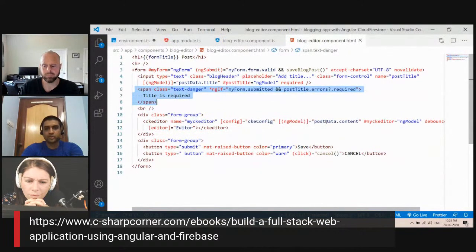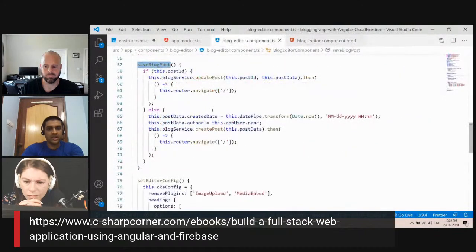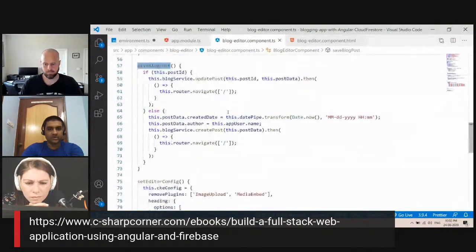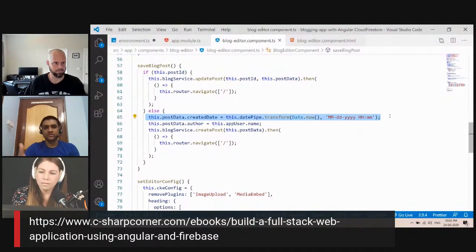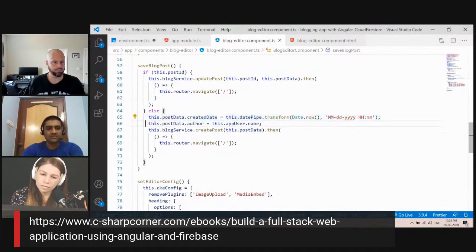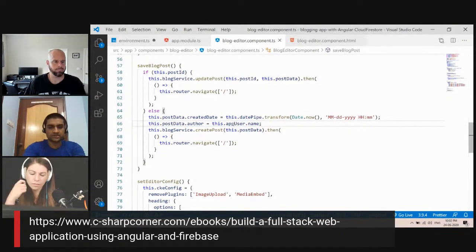So this postData.content will contain my content, and then I will add the date over here. You can see I am sending the current Date.now, so this will have the date when the blog is created. And I am getting the author name also. So how am I getting the author name? this.appUser.name. So what is this?